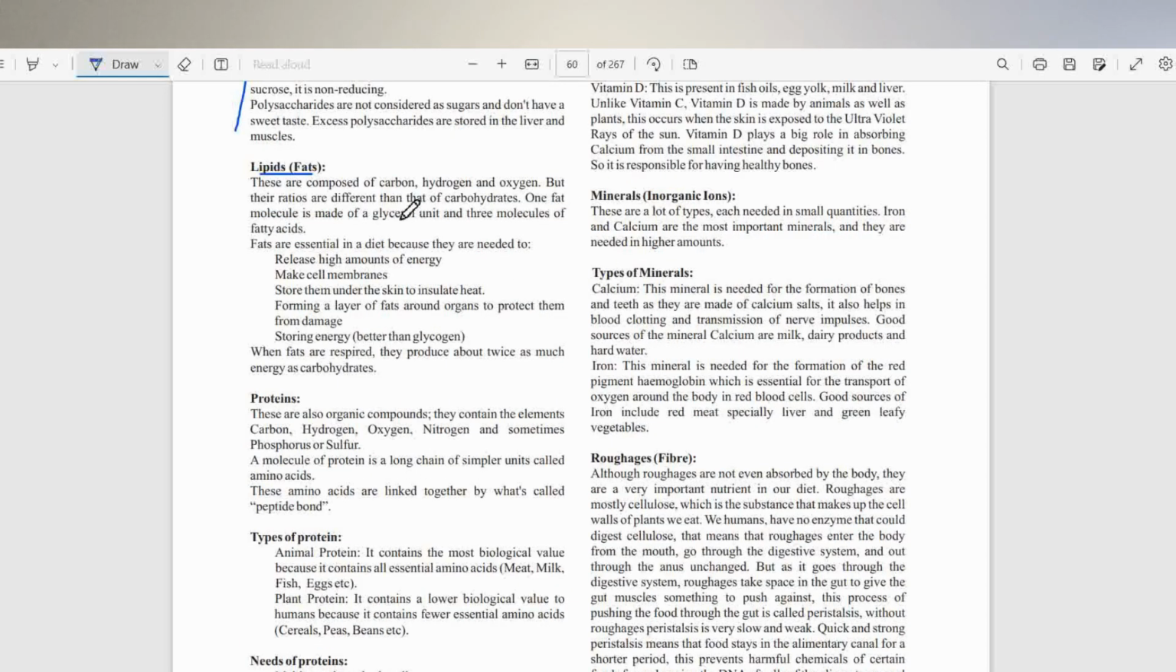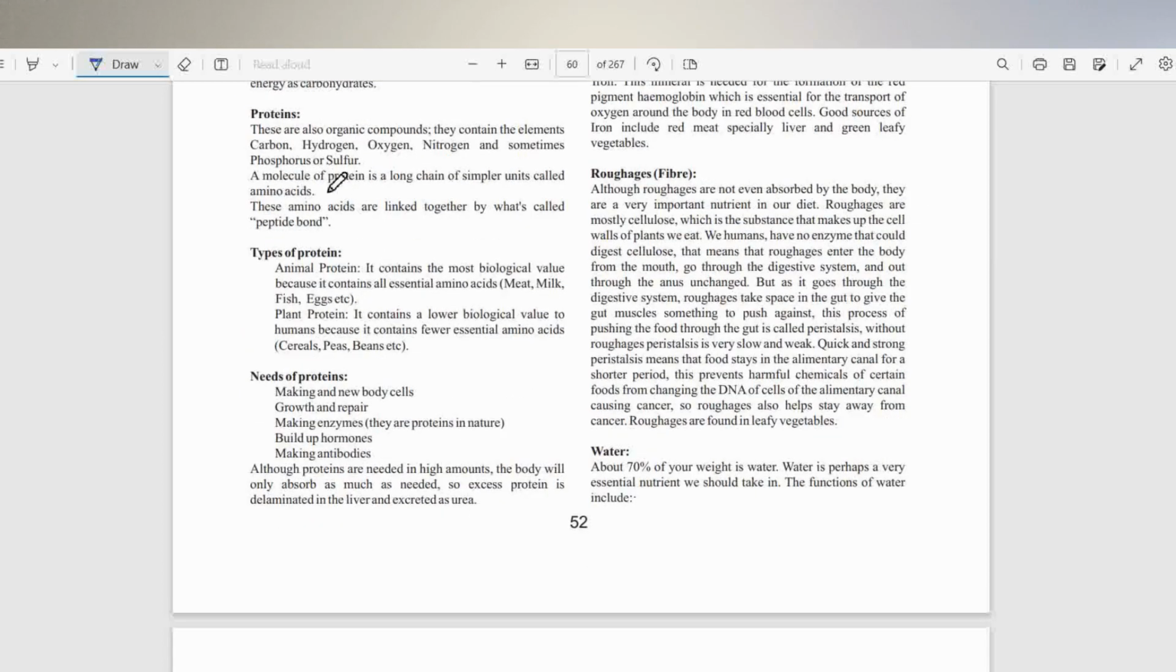They also compose of carbon, hydrogen, and oxygen, but their ratio is quite different than that of the carbohydrate. So one fat molecule is made up of a glycerol unit and 3 molecules of fatty acids. So what is the function of lipids? Lipids, basically, they are essential for storing high amount of energy.